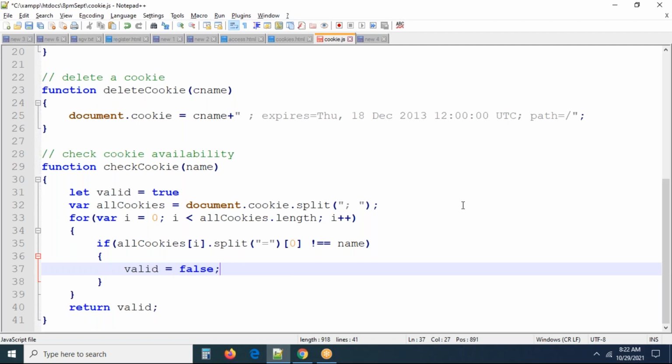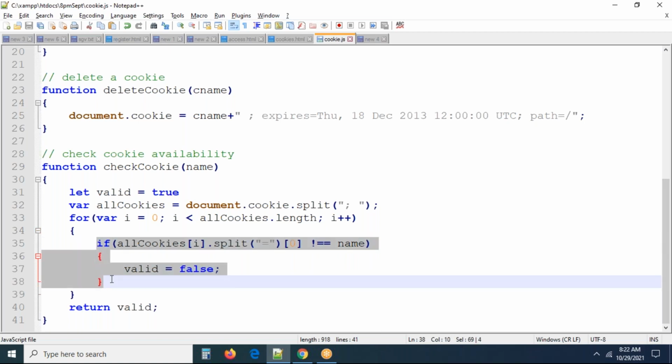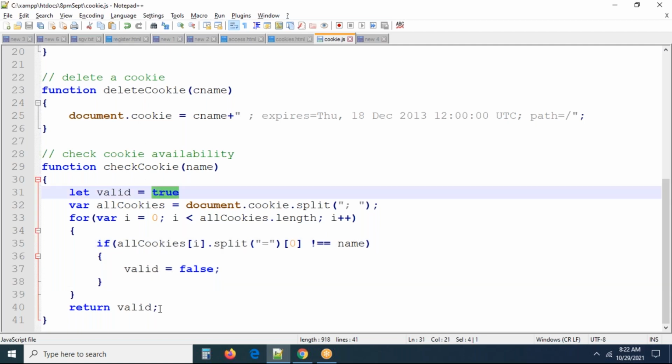If the cookie is not available, valid will be updated as false. False means the cookie is not available. If the cookie key is matched, it won't go here. Automatically, the valid value will be true, I mean, the cookie is available. We will check it.